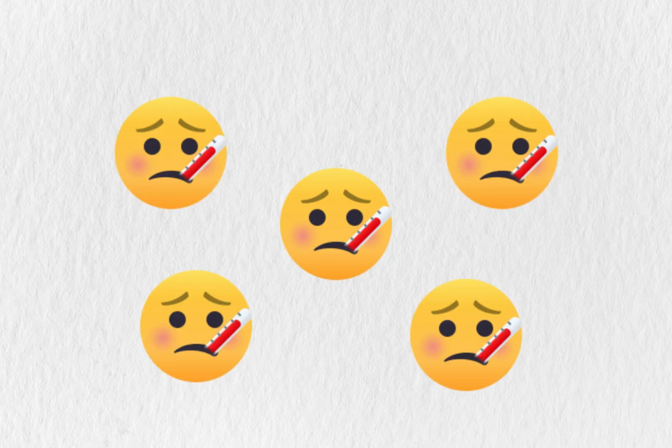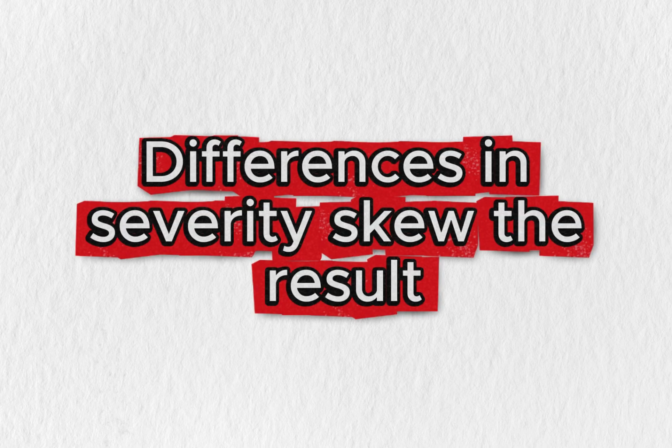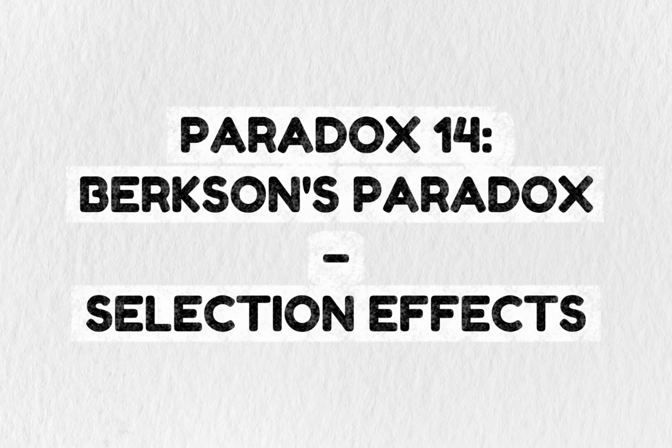Maybe sicker patients were more likely to get the treatment, and more of those patients were in one gender group. When you pool everyone together, those differences in severity skew the result. Paradox 14, Berkson's Paradox. Selection effects.